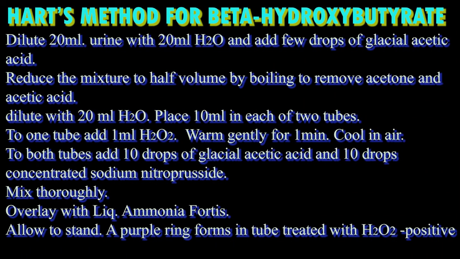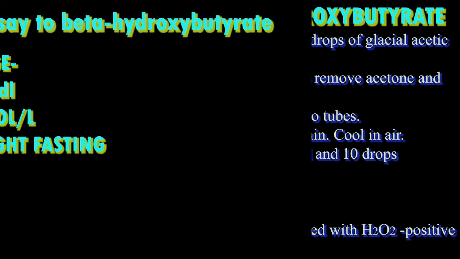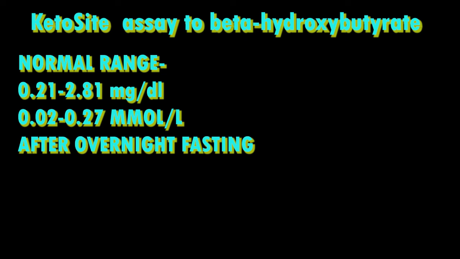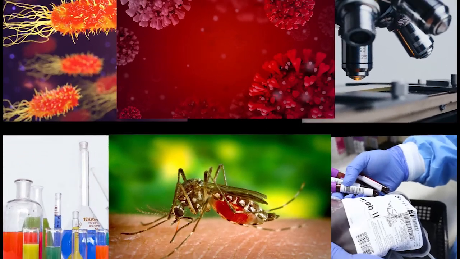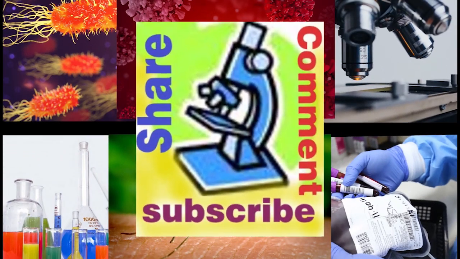Gerhardt's test is done for acetoacetate detection. Lindemann's test is also for acetoacetate. These are manual methods used in earlier days. Hart's method was used for qualitative detection of beta-hydroxybutyrate. Now the ketosite assay is used for detection of beta-hydroxybutyrate level. 0.21 to 2.81 milligrams per dl, that is 0.02 to 0.27 millimoles per liter, is the normal range for healthy individuals after overnight fasting.